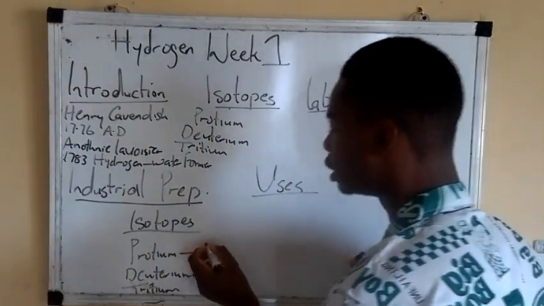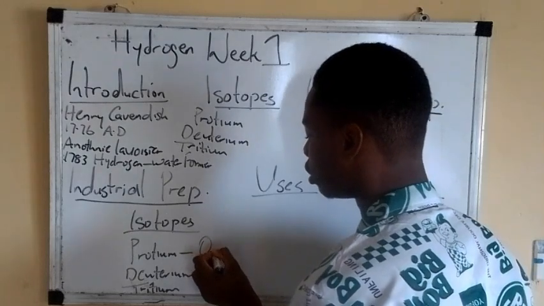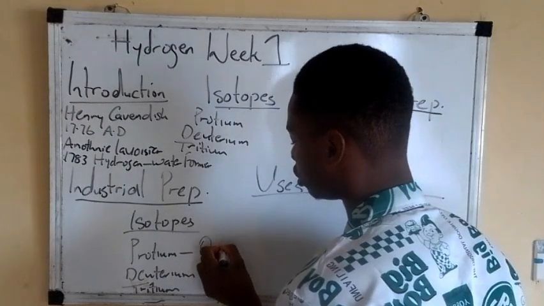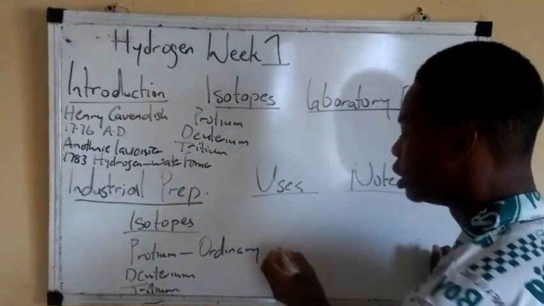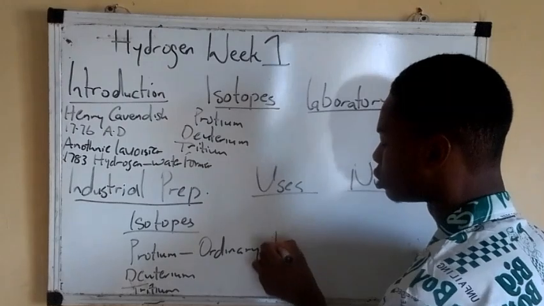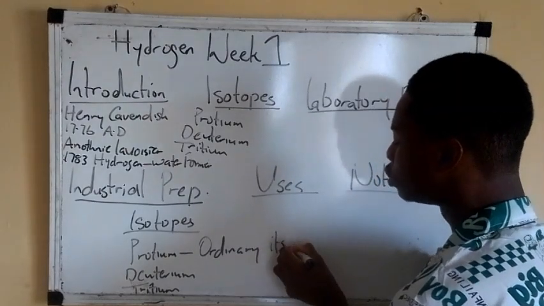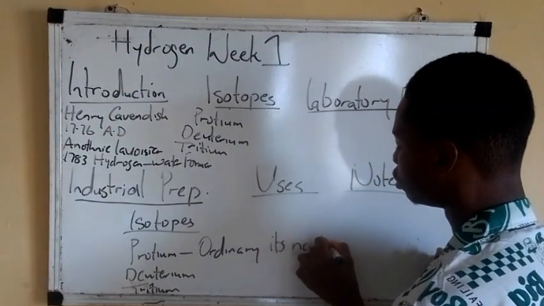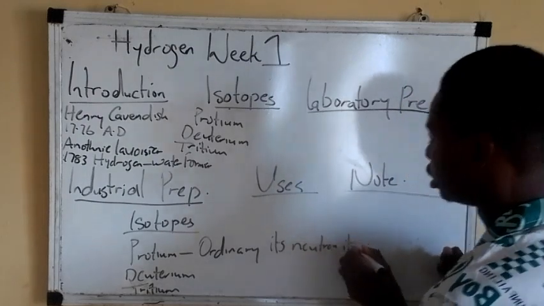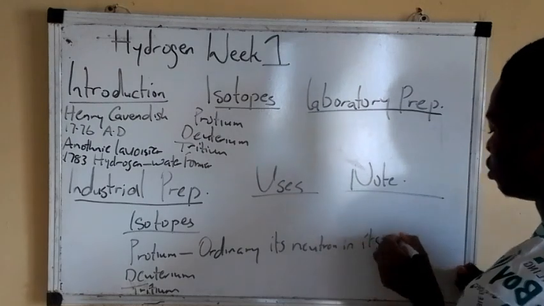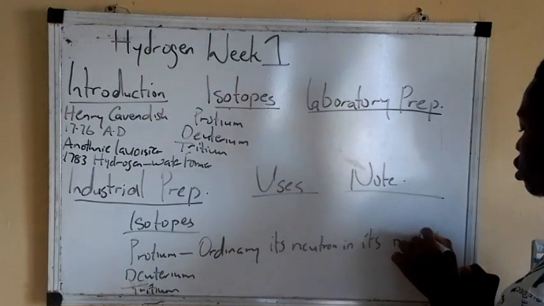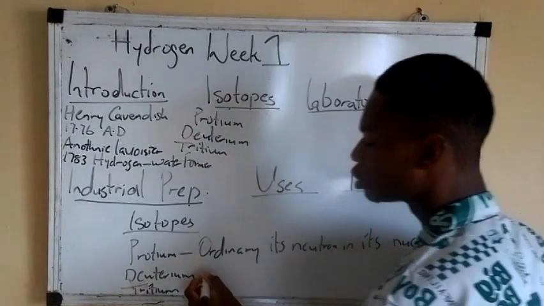Protium, this is what? Original hydrogen, ordinary hydrogen. It has no neutron in its nucleus.